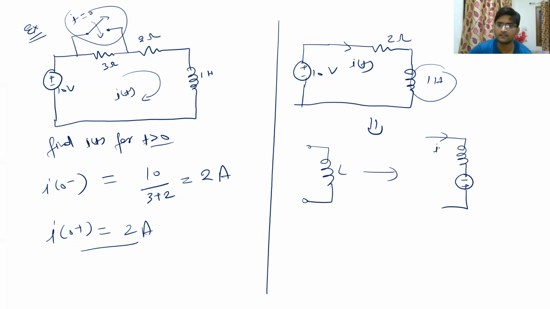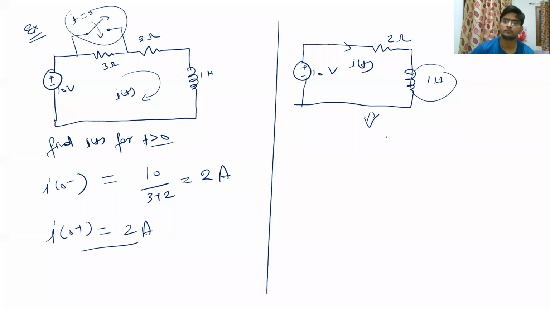Suppose I is going in this direction and the drop will be in this. So the inductance value will be basically Ls, and this will have a value of Li0 plus. Clear? So this is how you convert any inductor into a series inductor for Laplace transform circuit. So the Laplace transform of this circuit will be like this.